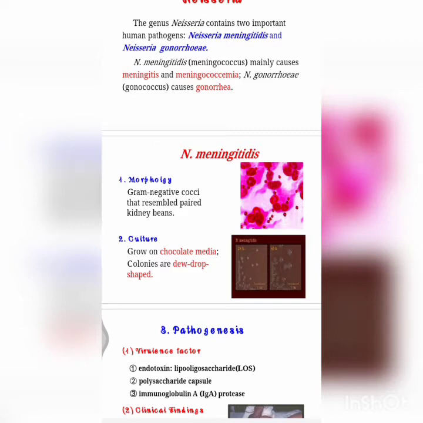And antigen detection can be done in the cerebrospinal fluid by using the ELISA test, and also counter immunoelectrophoresis and latex agglutination test. The antibody detection is mainly by the hemagglutination test, which is performed especially to detect antibodies in chronic cases. And nucleic acid detection is by polymerase chain reaction.